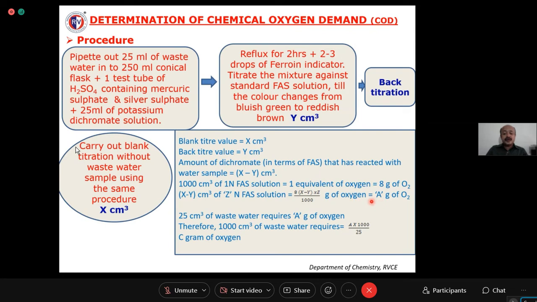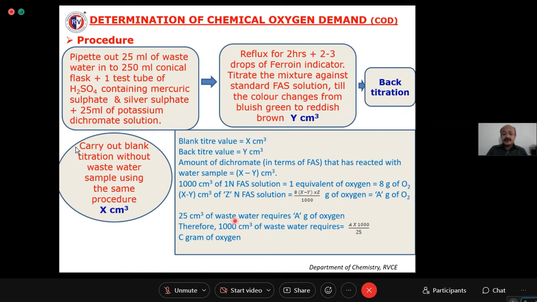If you calculate that, we can consider it as a gram of oxygen. This a gram of oxygen is for how much amount of water sample you have taken in the beginning? 25 cm cube. That means 25 cm cube of wastewater requires a gram of oxygen.